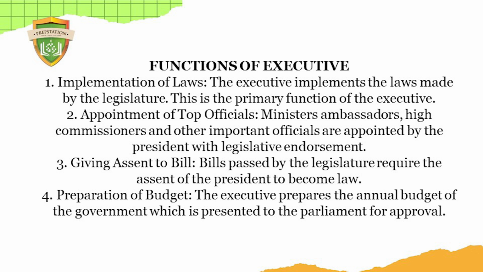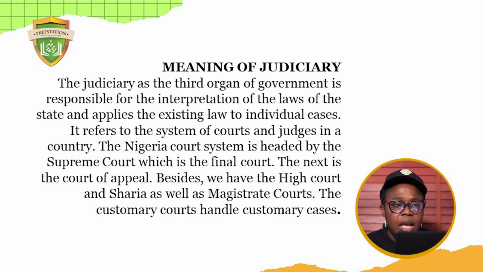Make laws. The primary function of the executive is to implement the laws made by the legislature. All right, let's go. Meaning of the judiciary. The judiciary is the third organ or arm of government, and we see that its primary function is the interpretation of the law. Yes, interpretation of the law, states and applies.